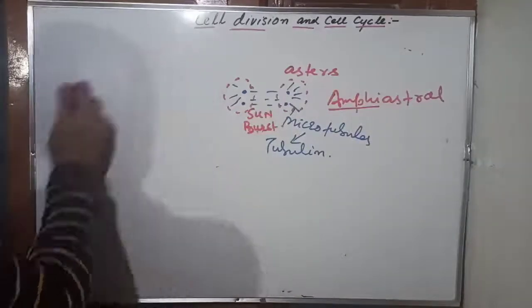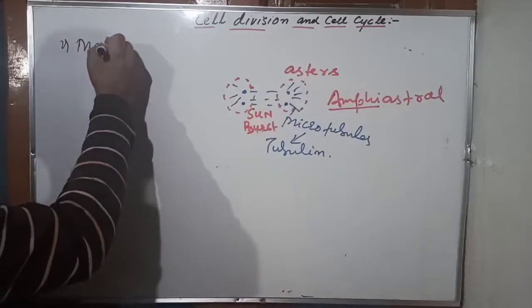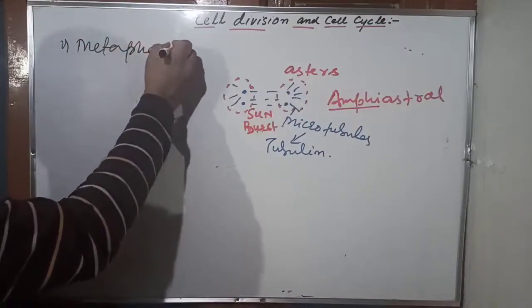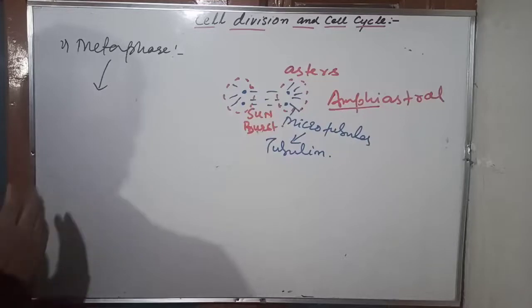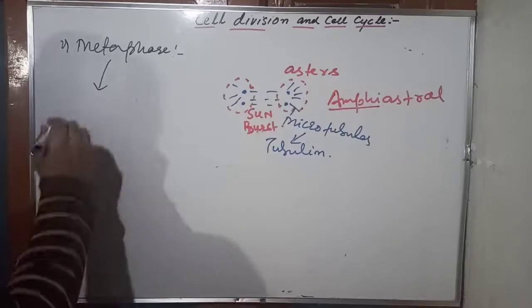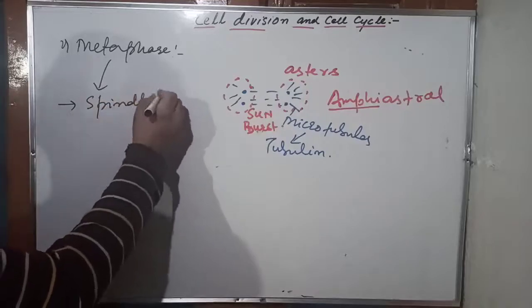So now there is metaphase. The second phase is metaphase. Disintegration of the nuclear envelope marks the beginning of the metaphase. Now in the metaphase, spindle formation is complete.